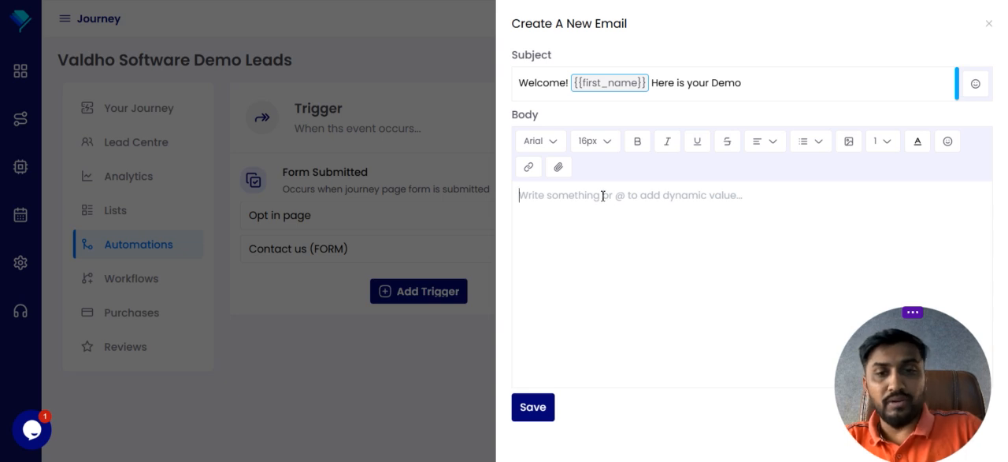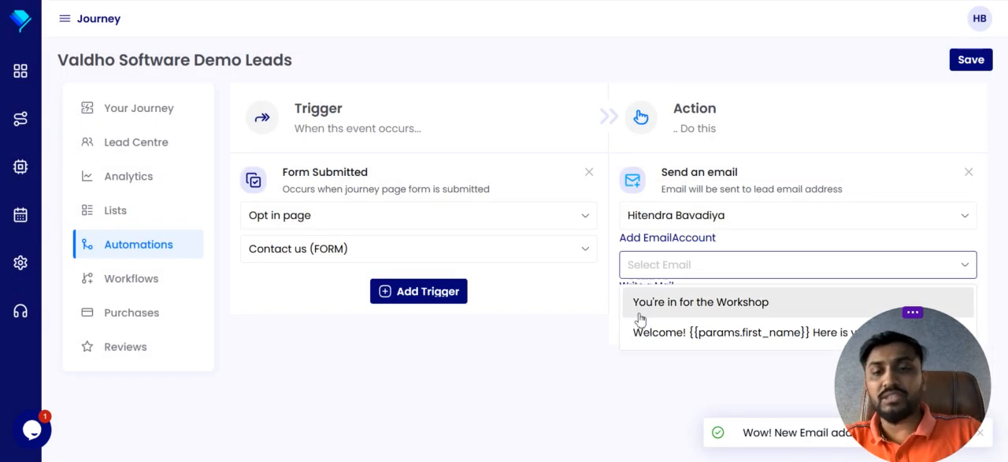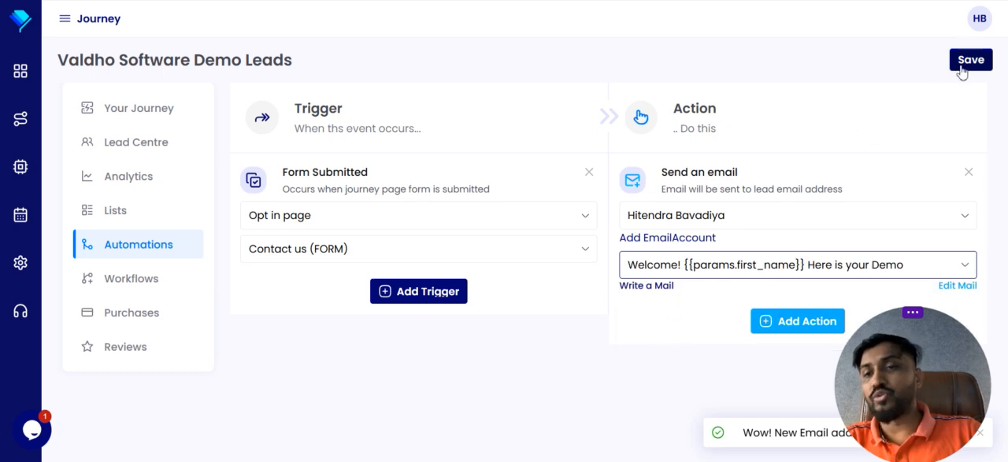And you can write something like hello, thank you. You can use ChatGPT for getting the email. And here is your demo. And here you can add your signature. Okay, so once you save it, you have an email. Just select this email and then you are good to go.